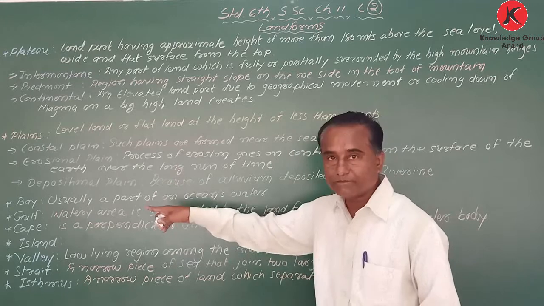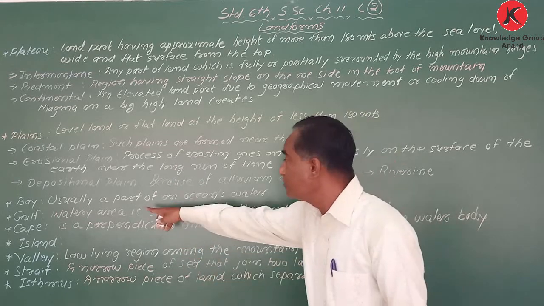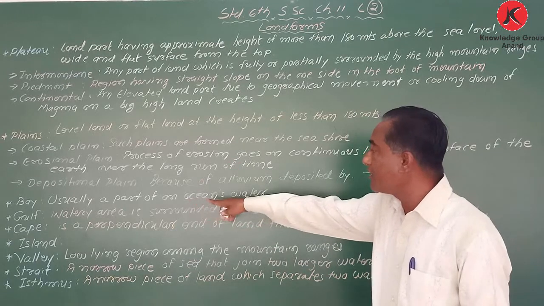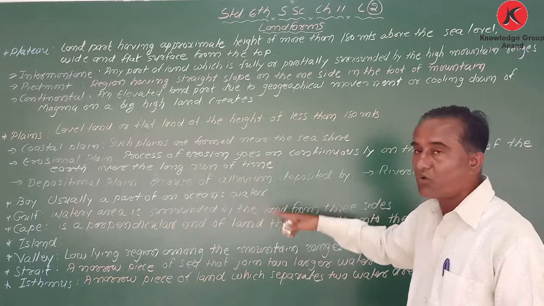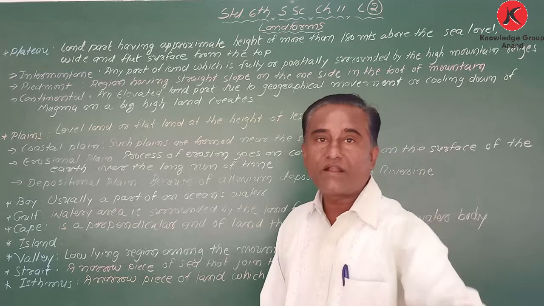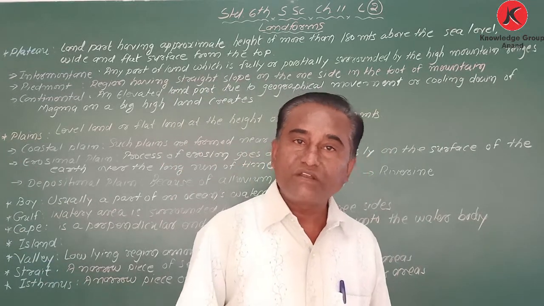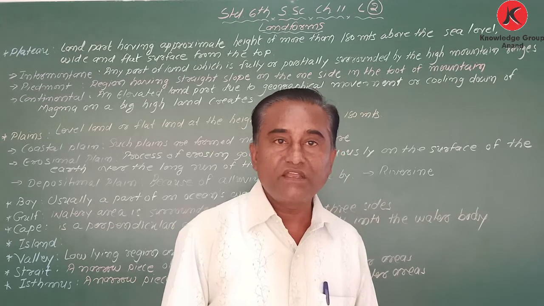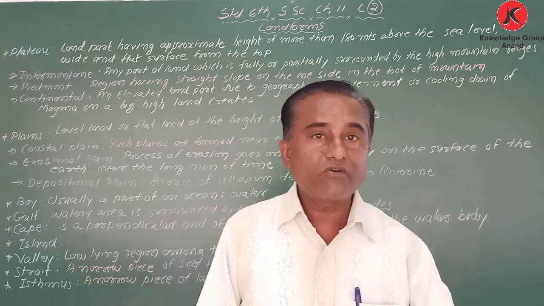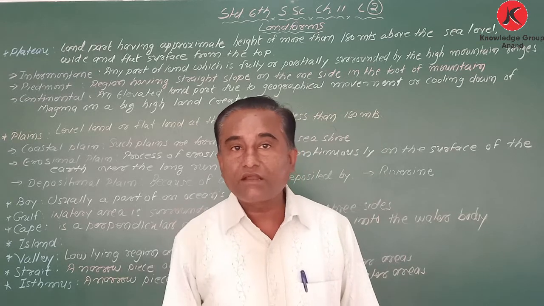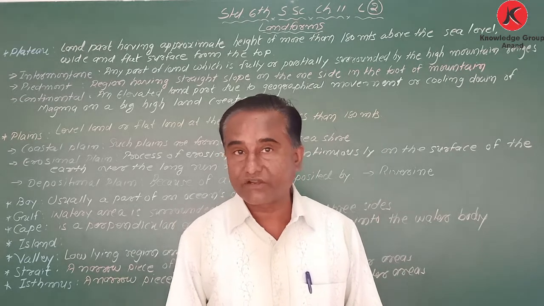What is called bay? Bay means usually a part of an ocean's water. Bay of Bengal is a part of the Indian Ocean. Now consider the strait, Palk Strait. Between India and Sri Lanka we have Palk Strait.